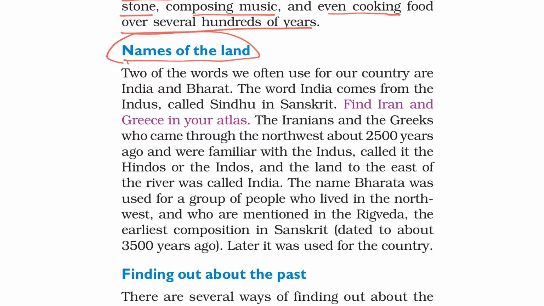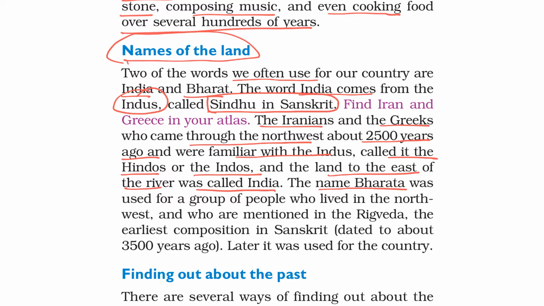Names of the land. Two of the words we often use for our country are India and Bharat. The word India comes from the Indus, called Sindhu in Sanskrit. The Iranians and the Greeks, who came through the northwest about 2500 years ago and were familiar with the Indus, called it the Hindus or the Indos, and the land to the east of the river was called India.